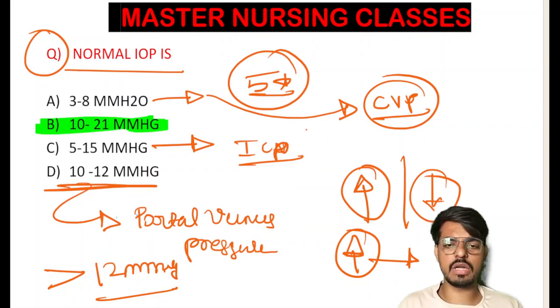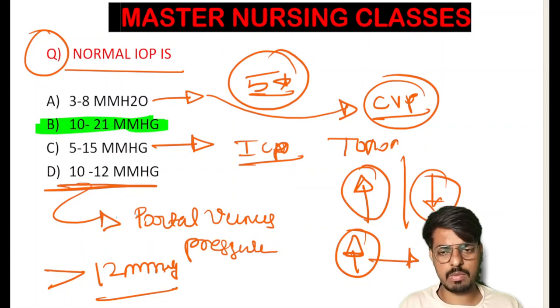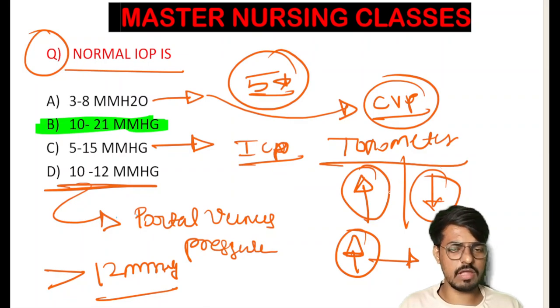we will see in the patient with glaucoma due to the increased intraocular pressure. So the intraocular pressure is measured by a device. We already discussed that device. The name of the device is tonometer. Okay, tonometer. Hope the concept is clear for this one.